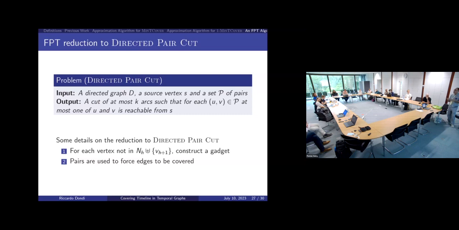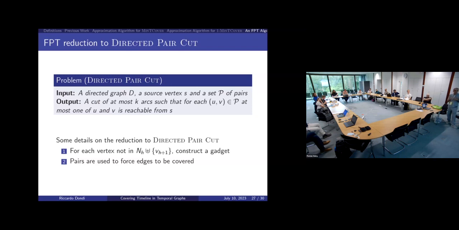So the problem is defined over a directed graph G, a source vertex S, and a set of pairs P. What I want to compute is whether there exists a cut of size at most K, such that after the removal of this cut, for each pair UV, at most one of the 2 vertices is reachable from S.